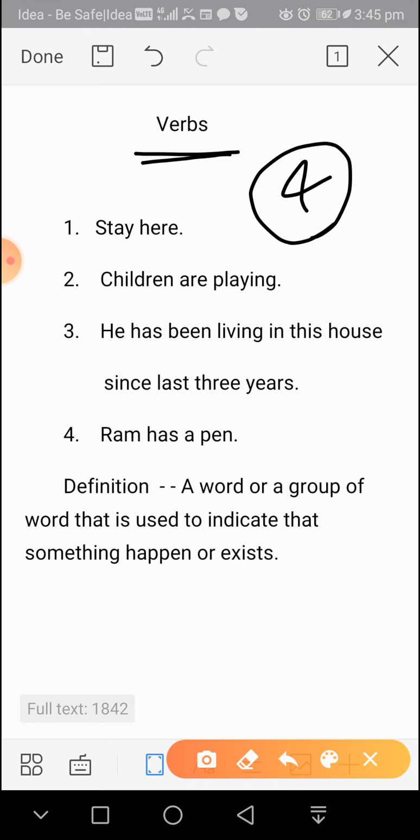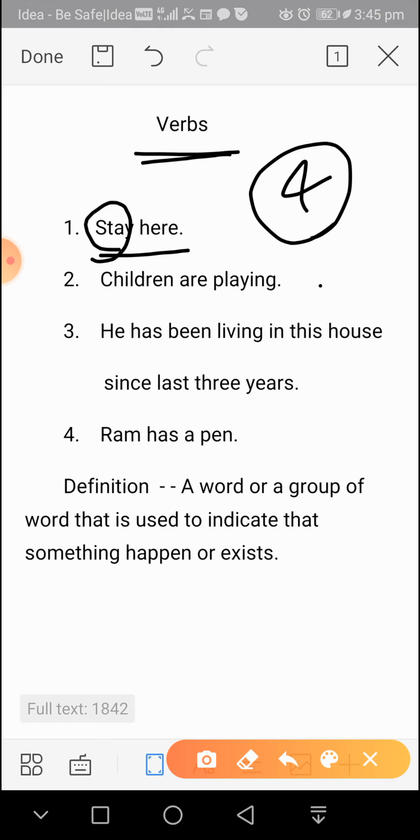See some examples here. Stay here. Here, stay is a verb. If you are talking about a one-word sentence, the smallest sentence of English grammar in fact, you will see that the particular word of that sentence will be a verb. So without a verb a sentence cannot be formed.